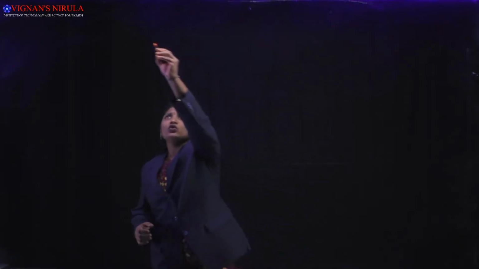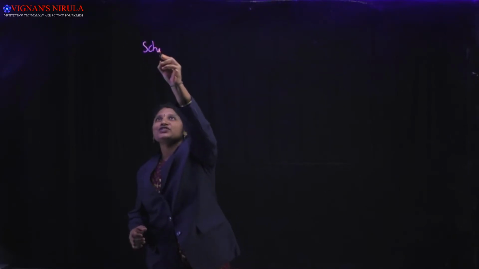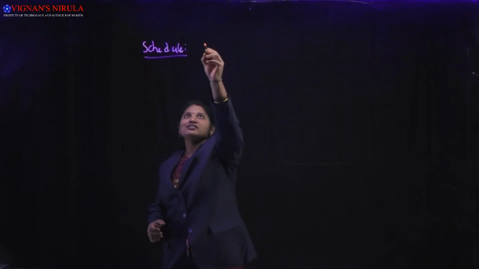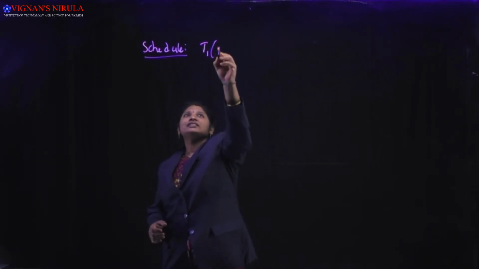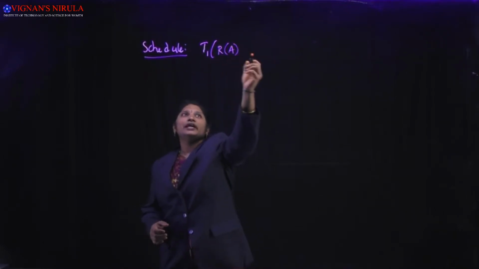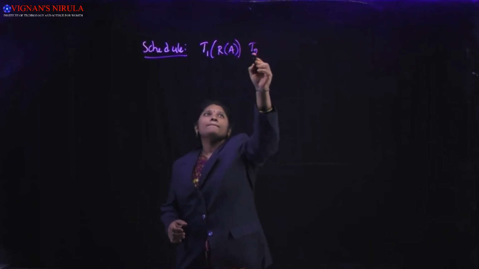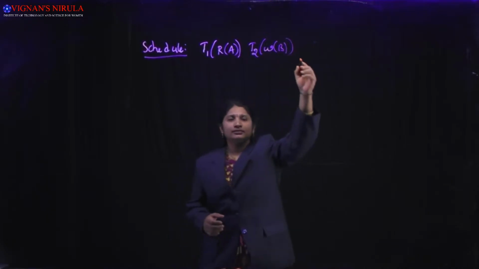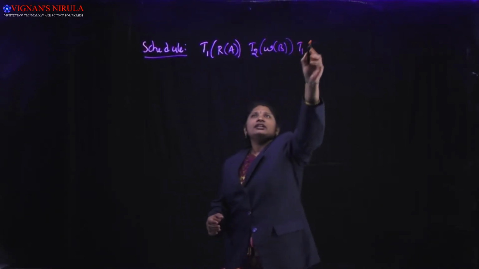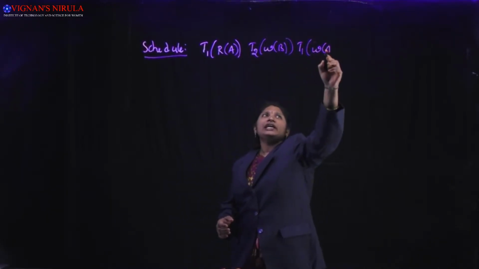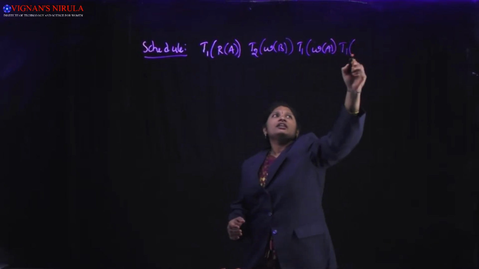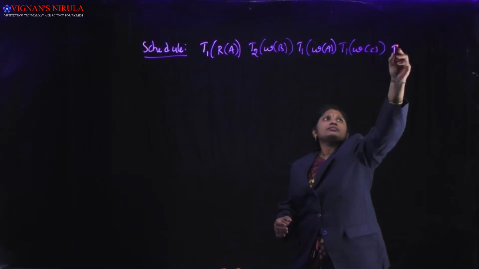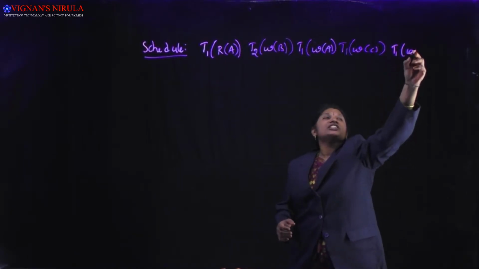So now consider, for example, a schedule that has been given as T1 of R of A, T2 of W of B, T1 of W of A, T1 of W of C, T1 commit.